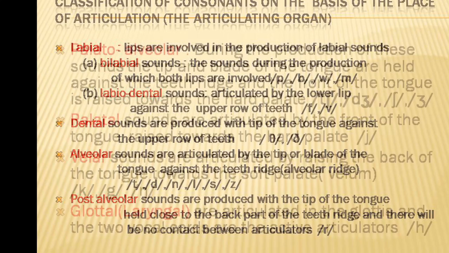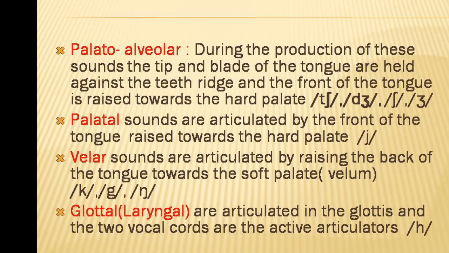Palatoalveolar. During the production of these sounds, the tip and blade of the tongue are held against the teeth ridge, and the front of the tongue is raised towards the hard palate. So there are two movements here. The tip and blade of the tongue are held against the teeth ridge, and the front of the tongue is raised against the hard palate.